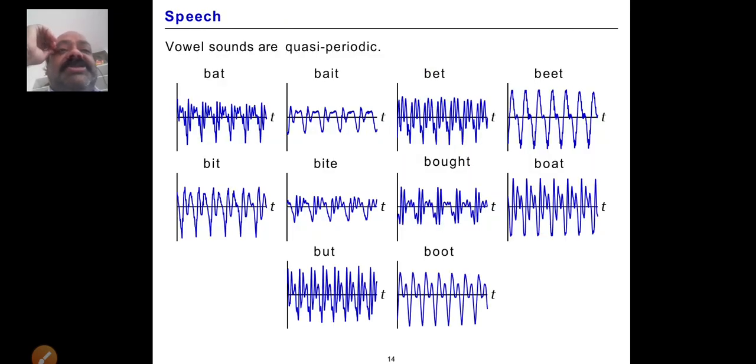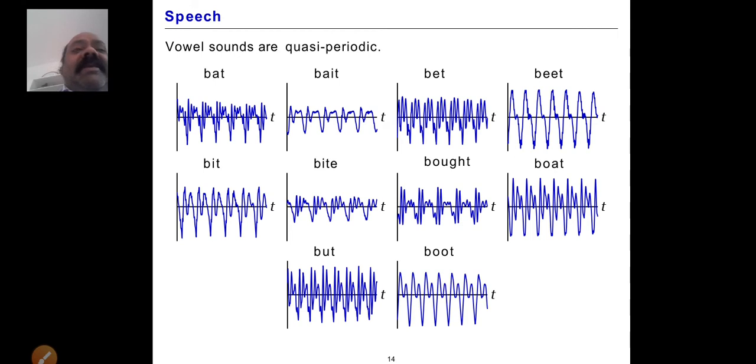Now the speech: the different vowel sounds are quasi periodic. This is an excellent application of signal processing, where the Fourier series and the Fourier transformation are both very important. So the vowel sounds are quasi periodic. Take bat, bite, bit, beat, bit, bite, bot, boat, but, boot.